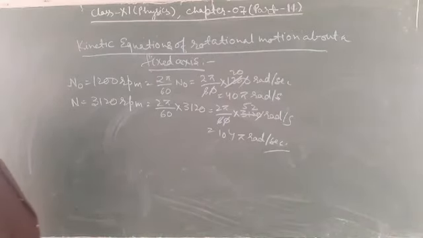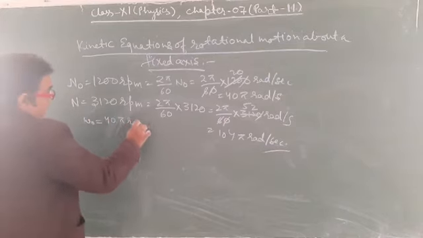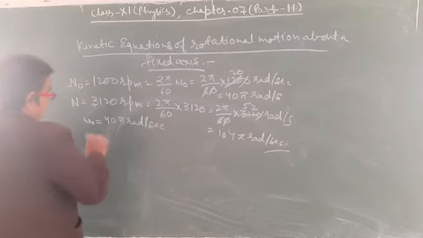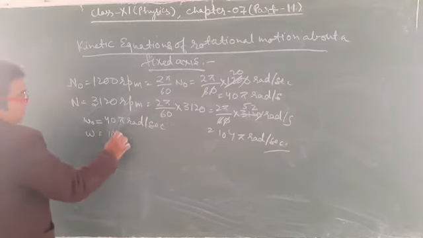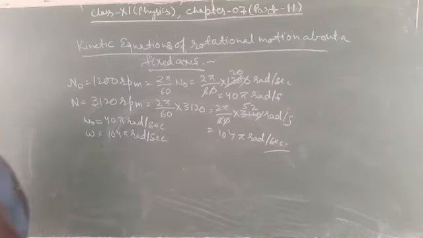So we got omega naught is equal to 40 pi radian per second, and omega is equal to 104 pi radian per second. Now we have to calculate the value of alpha.